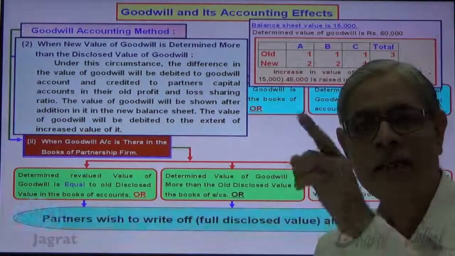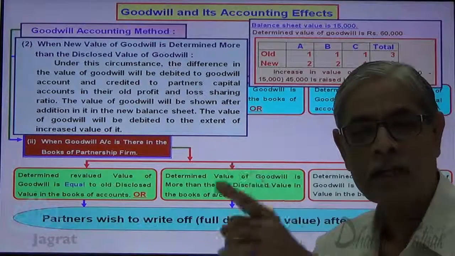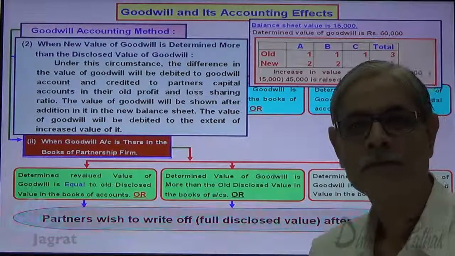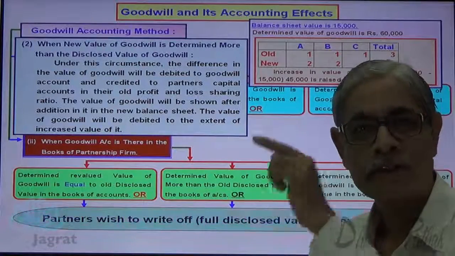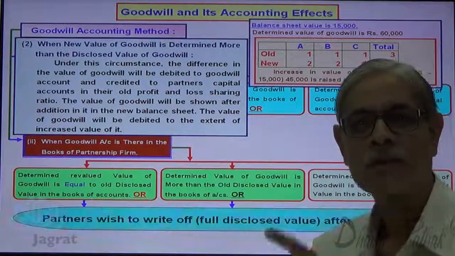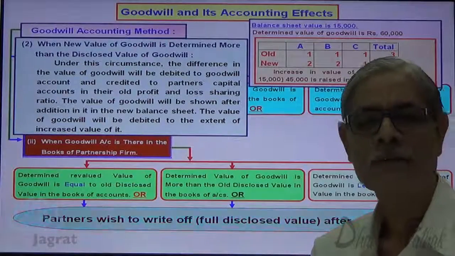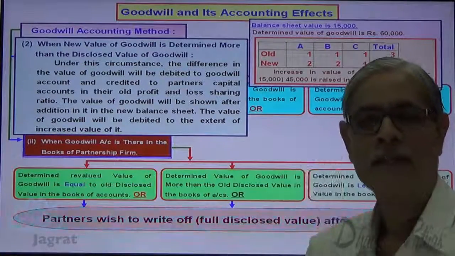So what is the entry? A's capital account debit 60,000 into 2 by 5, 24,000. B's capital account debit 60,000 into 2 by 5, 24,000. C's capital account debit 12,000. To goodwill account credit 60,000.